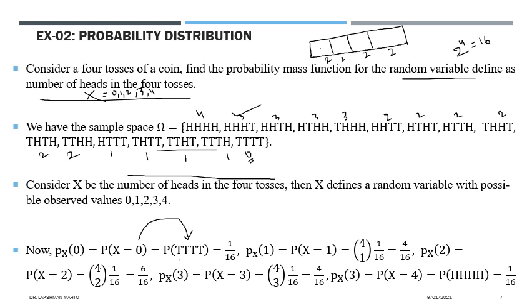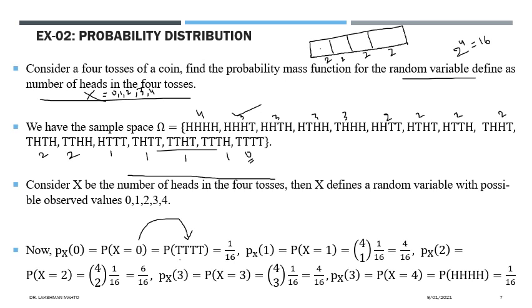Each T is talking about getting a tail in the first, second, third and fourth toss respectively, and each one is independent of the others. So we can simply apply the product rule, and the probability would be 1 by 2 into 1 by 2 into 1 by 2 into 1 by 2, that means 1 by 16 in total.